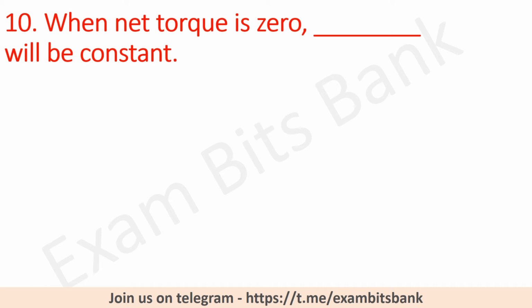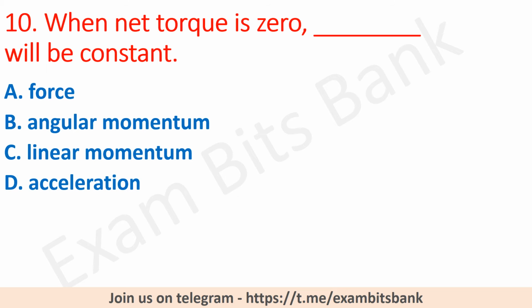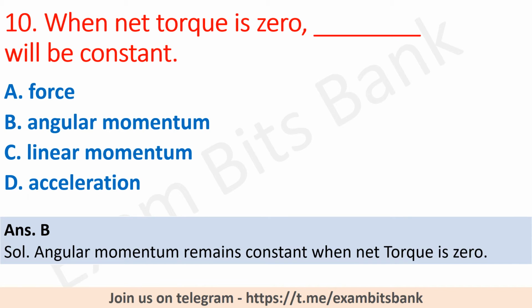When net torque is 0, dash will be constant. The options are force, angular momentum, linear momentum, or acceleration. Here the correct answer is option B, angular momentum. Angular momentum remains constant when net torque is 0. Moving on to next question.